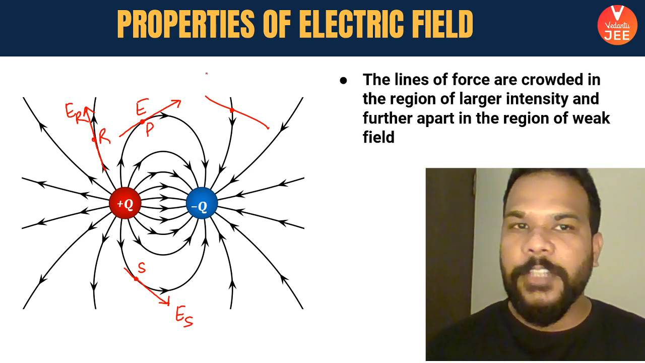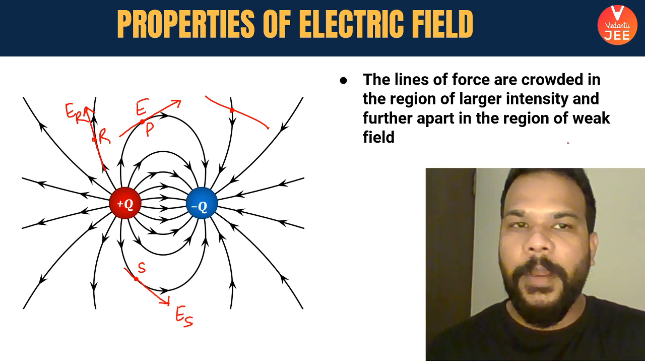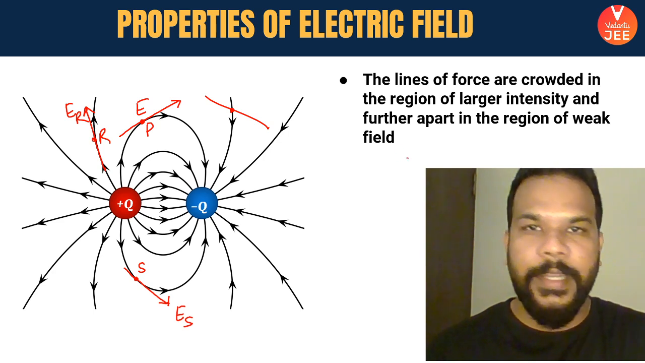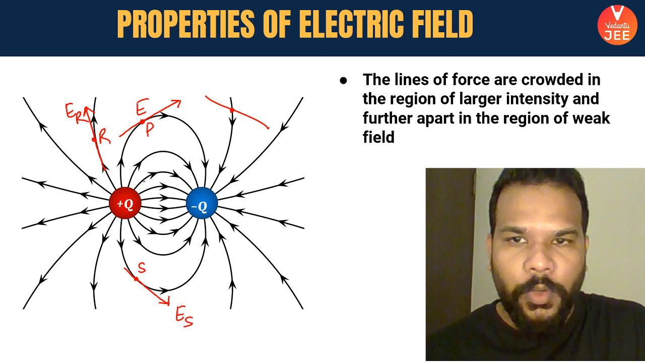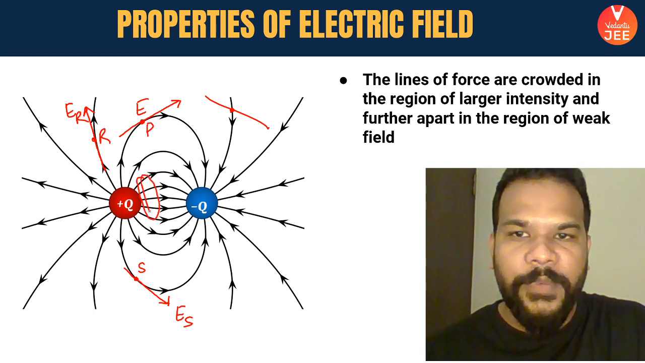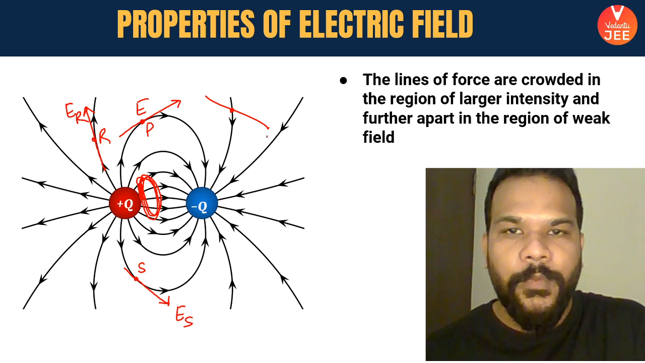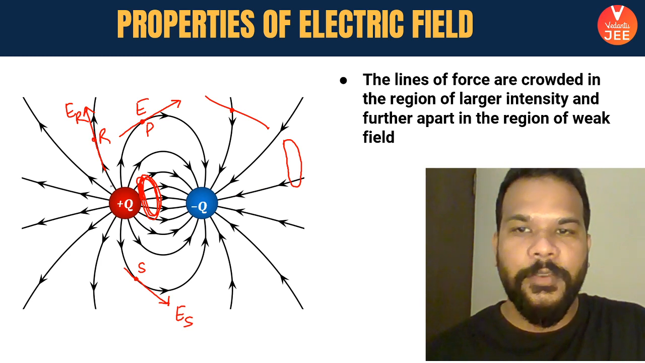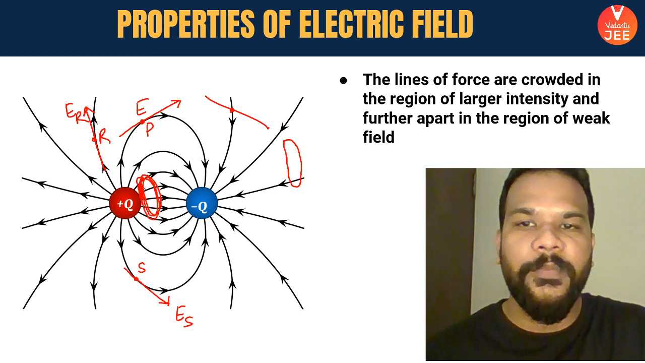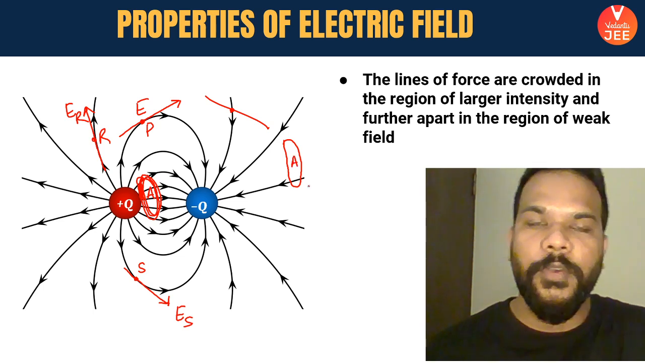Next one, the lines of force are crowded in the region of large intensity and further apart in the region of weak field. Okay, means what? What you see here is that this zone has more field lines. While if I draw the same area here, you see that there are 4 or 5 electric field lines in the same area. Let's say this area is A and this area is also A.